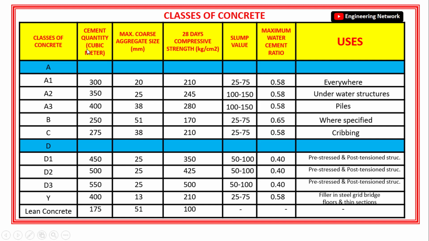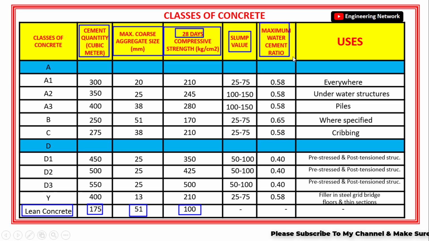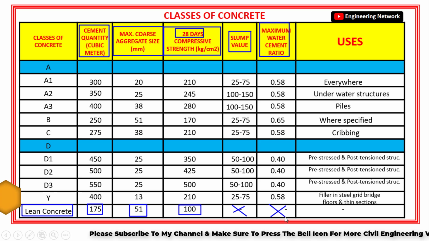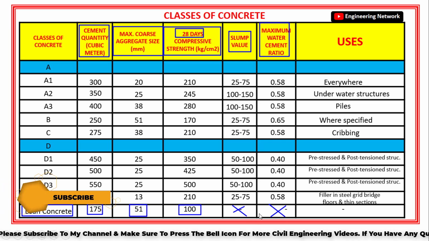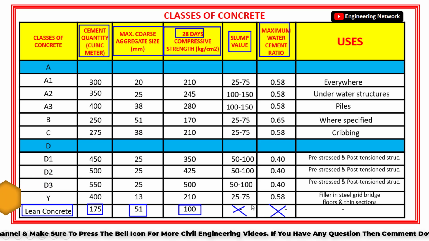Next is the lean concrete. Now, in lean concrete, the minimum amount of cement required in 1 cubic meter is 175 kg. The maximum size of coarse aggregate in lean concrete is 51 mm. The minimum compressive strength of lean concrete after 28 days is 100 kg per centimeter square. Now, there is no slump test and water cement ratio for lean concrete. So for lean concrete we cannot take any slump value, and also there is no water cement ratio as well. And also the lean concrete shall be used under the footing of houses or buildings.